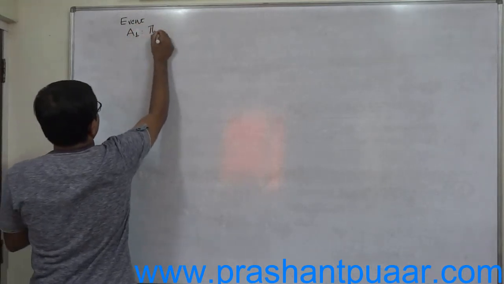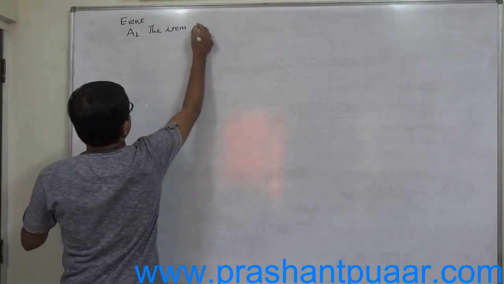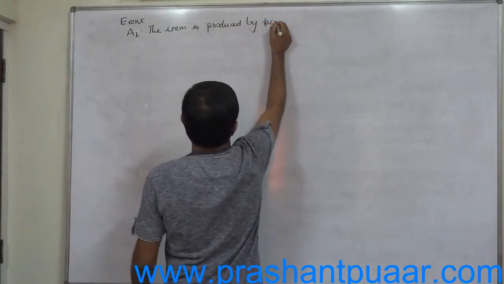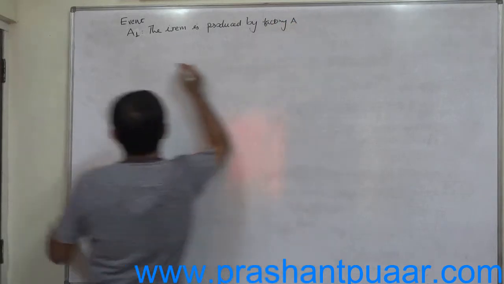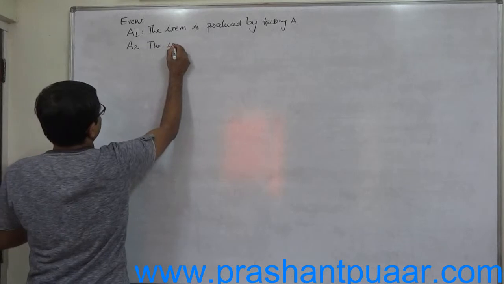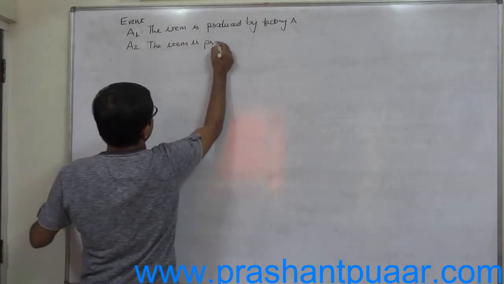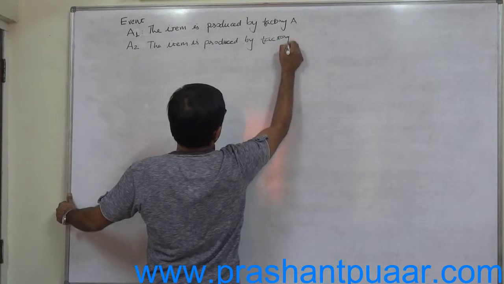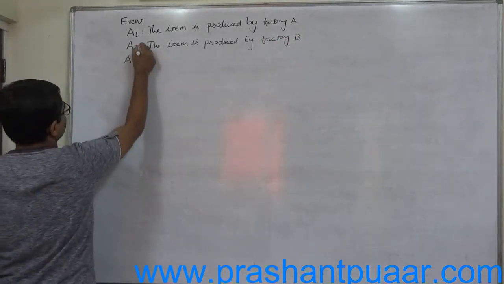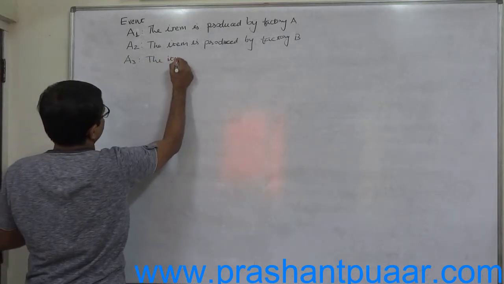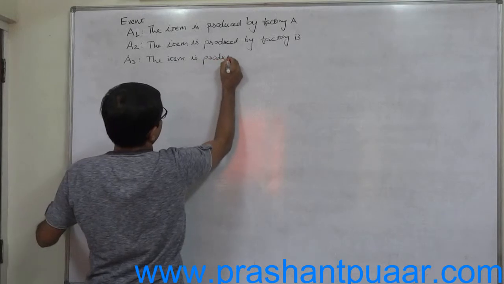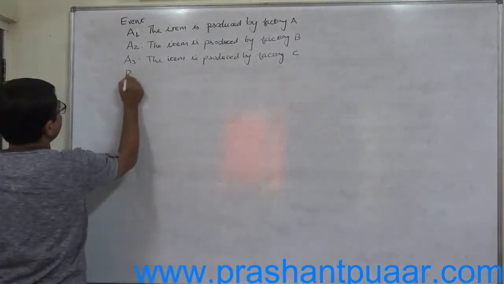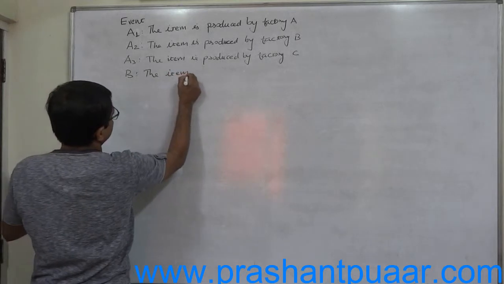A1, the item is manufactured or produced by factory A. A2, the item is produced by factory B. And A3, the item is produced by factory C. And B, the item is defective.